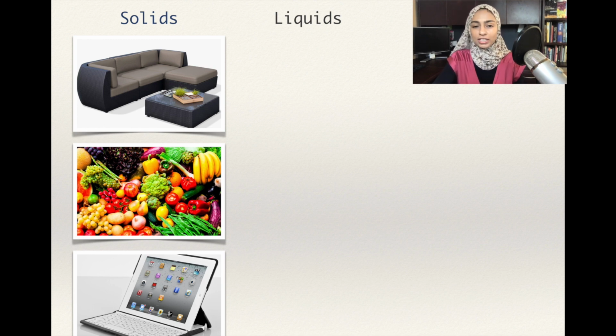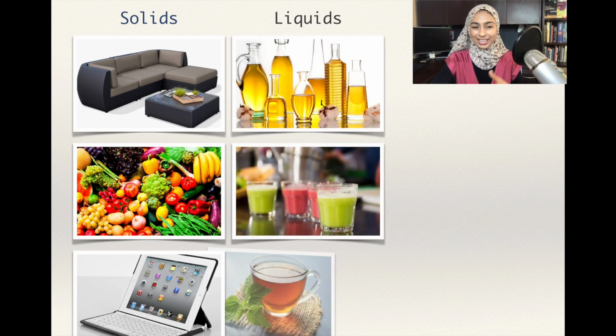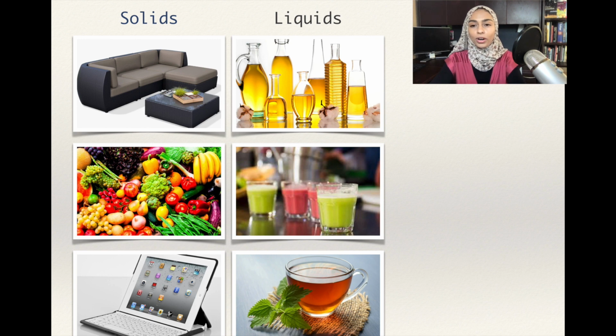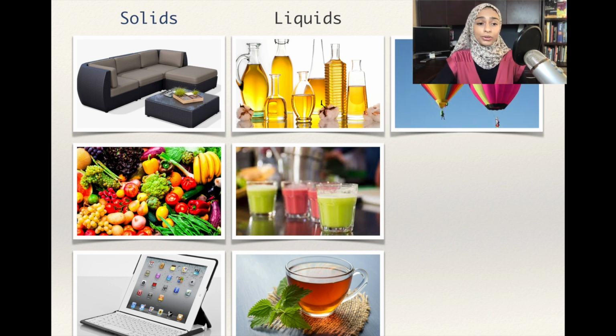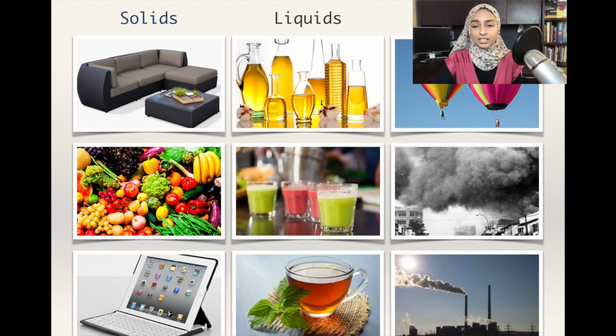Examples of liquids are water, oil, juice, tea, coffee, anything that you can actually pour. Gases are, for example, the air we breathe, the air inside a hot air balloon, a ball, or a tire, exhaust from cars, motorcycles, factories, smoke.